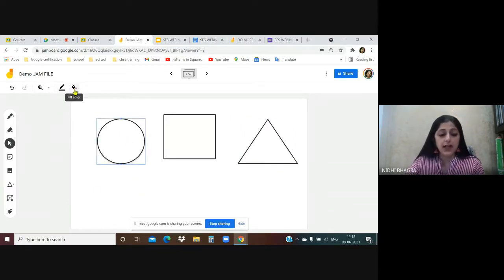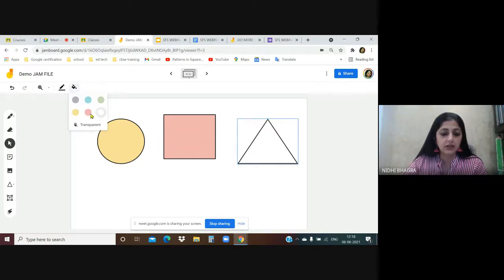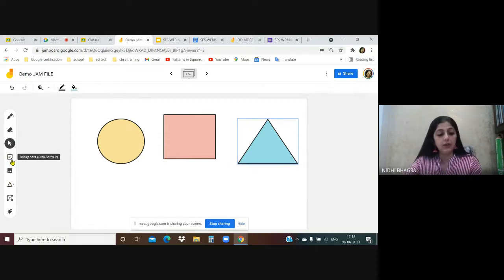And there is a bucket tool over here at the top. With this bucket tool, you can fill in the colors. So I'm just clicking on the image and selecting a color. This is how, and with the help of sticky notes, you can label them also.